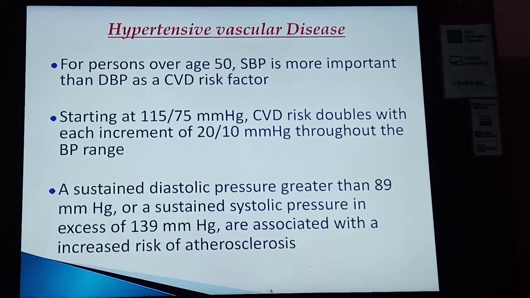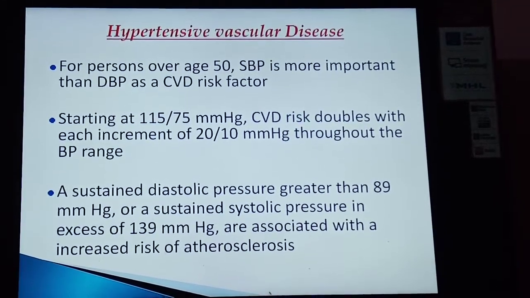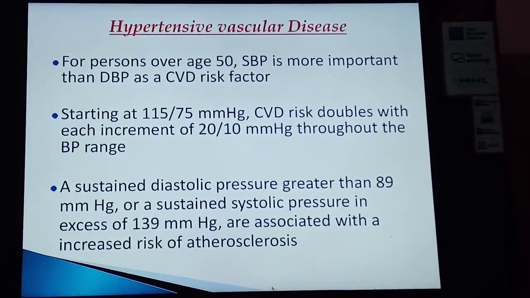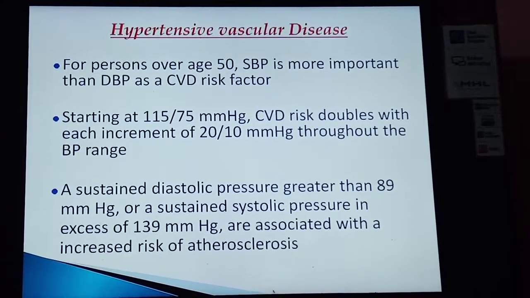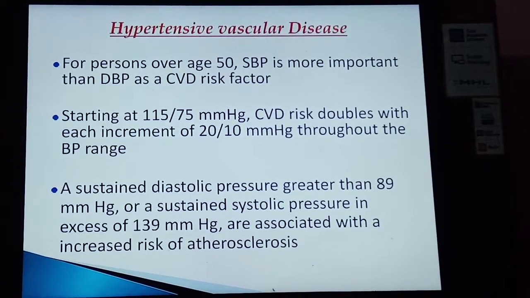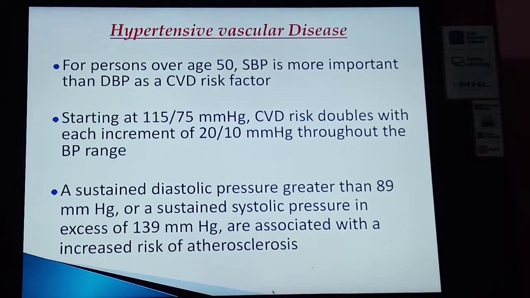A sustained diastolic pressure greater than 89 mmHg or a sustained systolic pressure in excess of 139 mmHg is associated with an increased risk of atherosclerosis.